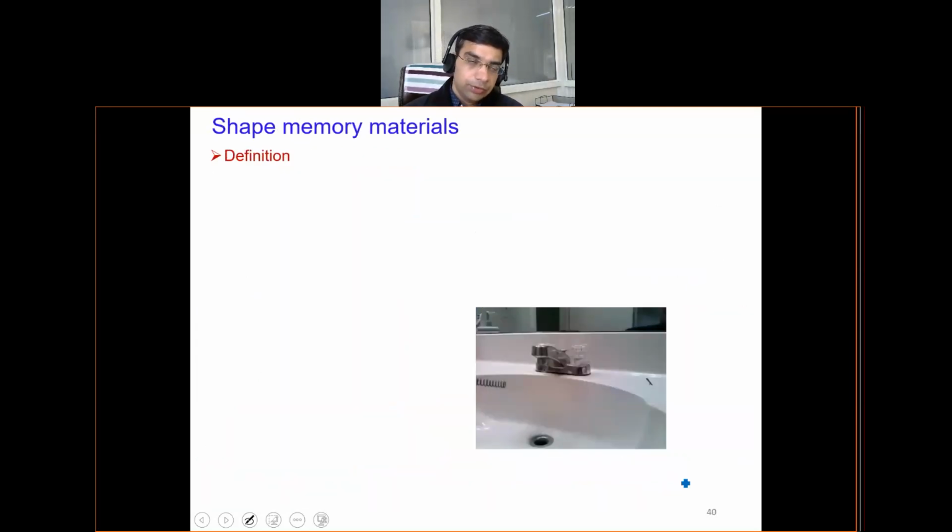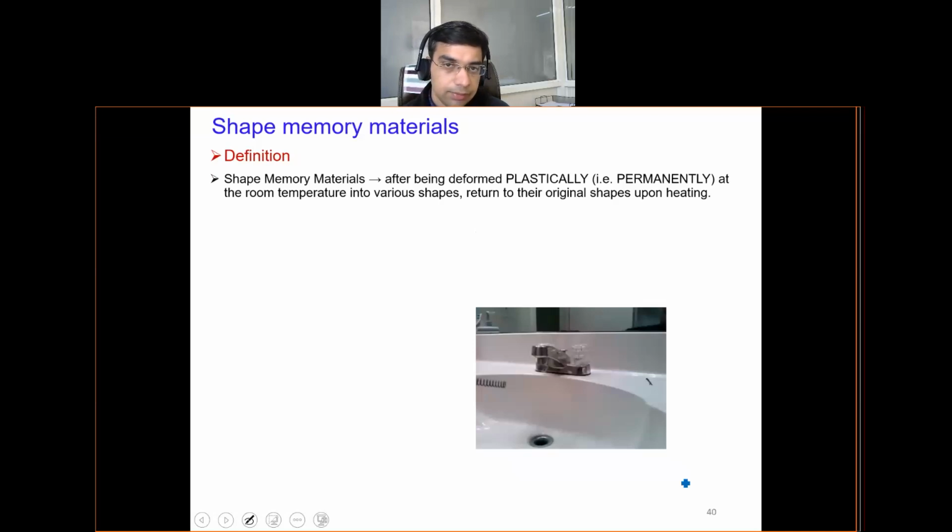Now we move to the next class of engineering material, which is a relatively new class, known as shape memory materials. This is a very interesting one. In this case, even if they are plastically deformed, meaning permanently at room temperature, you can bring back the original shape by heating them.